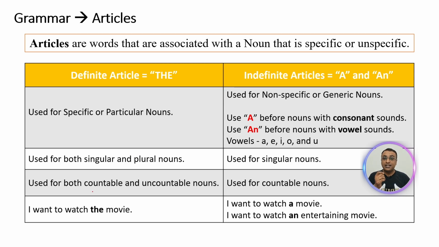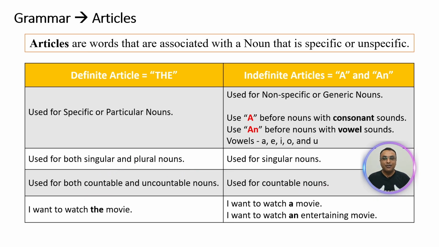Use the definite article the for countable nouns and uncountable nouns. For example, the lion, the lions, they are countable, whereas uncountable nouns can be the water, the rice, the sugar. They are all uncountable nouns. But when it comes to the indefinite article, use it only for countable nouns. A lion, they are all countable. It cannot be a water. It has to be only for countable nouns.